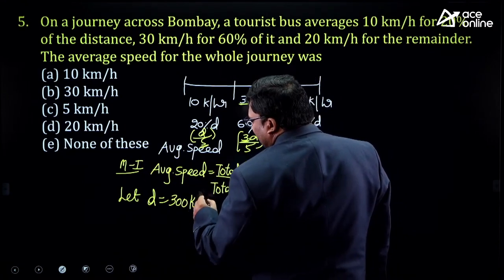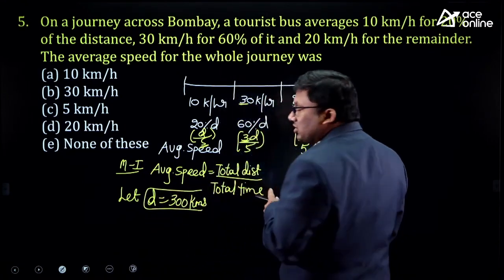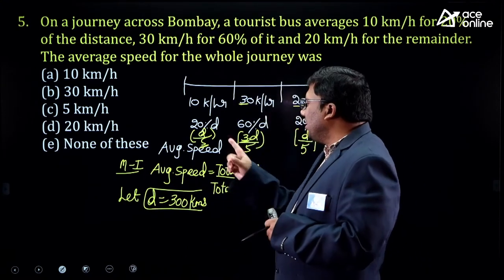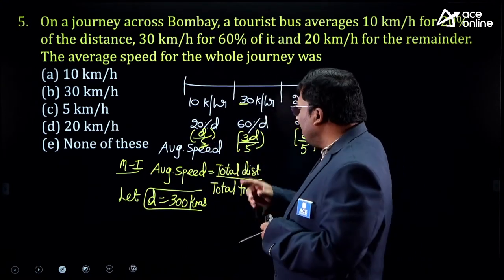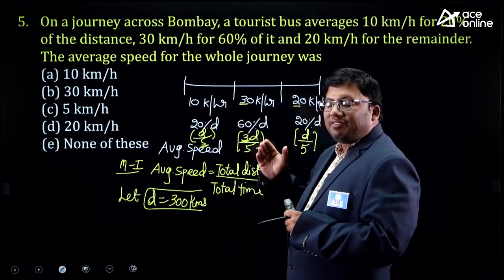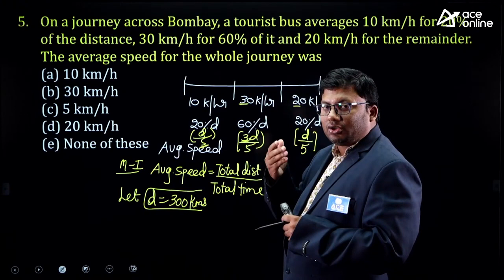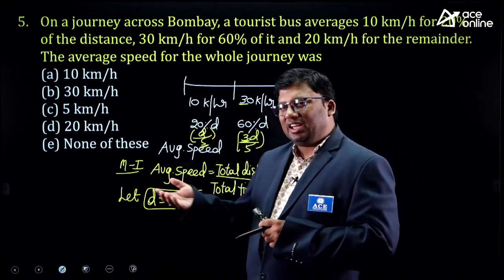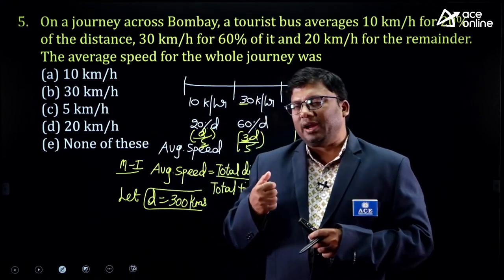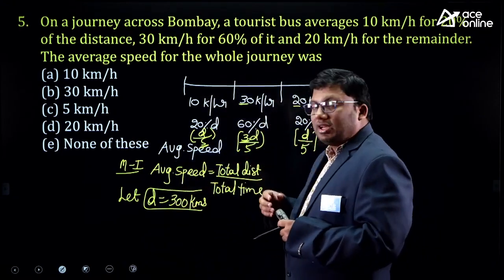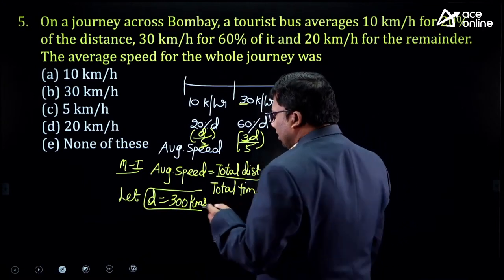Sir, how did you take it as 300 kilometers? Wherever I got prime numbers, that multiple I took. Denominator 5, numerator 3, and here also 2 is there. 5 into 3 is 15, 15 into 2 is 30. For easier calculation, multiples of 10 are very easy, so I took 10 multiples. D is equivalent to 300 kilometers.